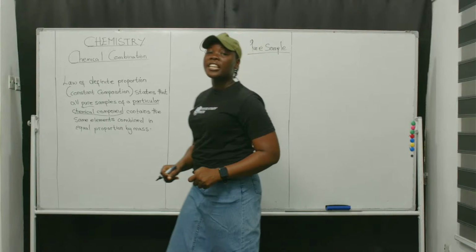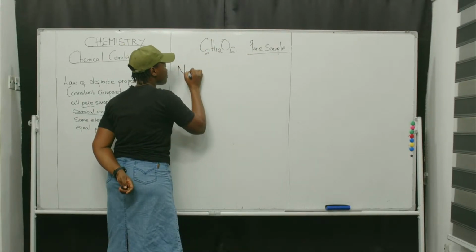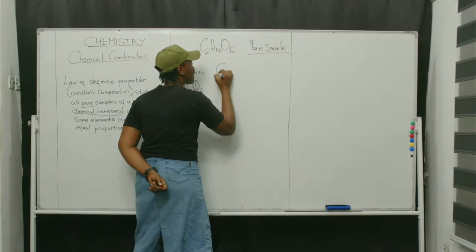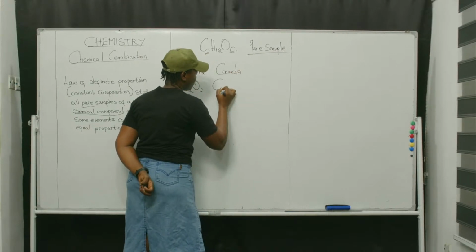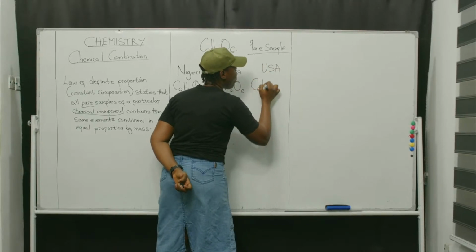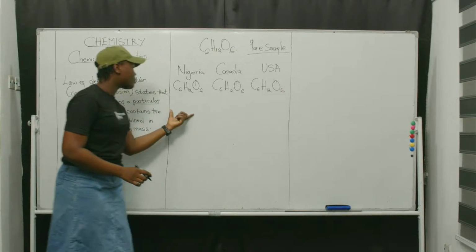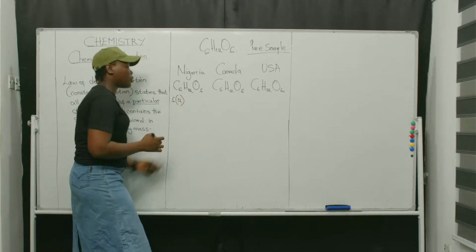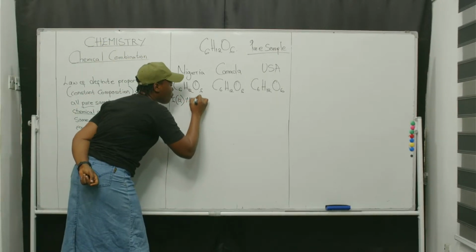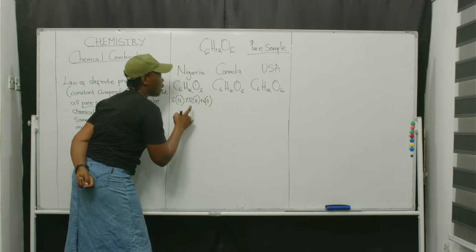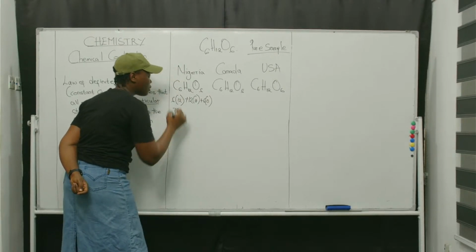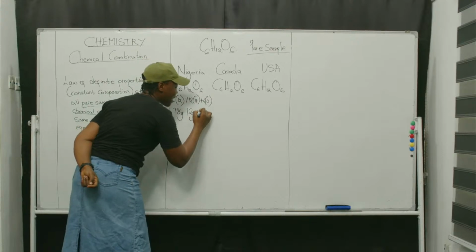So if this compound is prepared in Nigeria, another is prepared in Canada, another in USA, they will all contain 6 times 12, 12 being the mass number of carbon, plus 12 of hydrogen, plus 6 of oxygen.